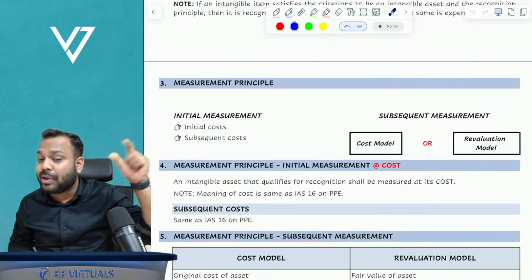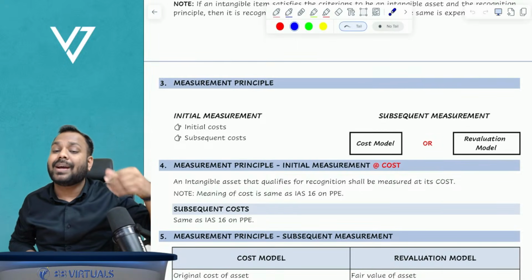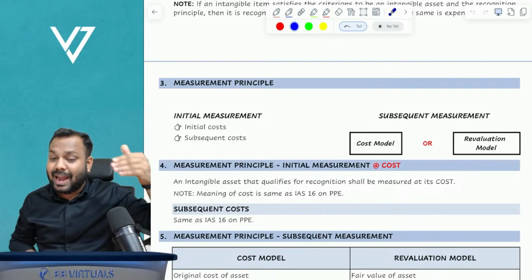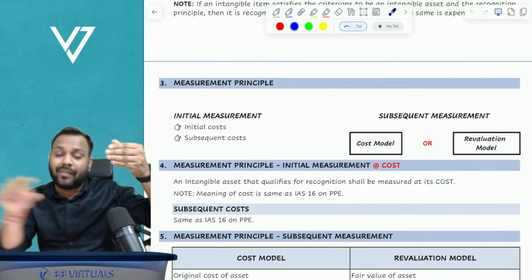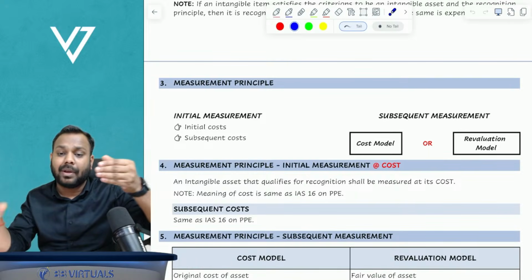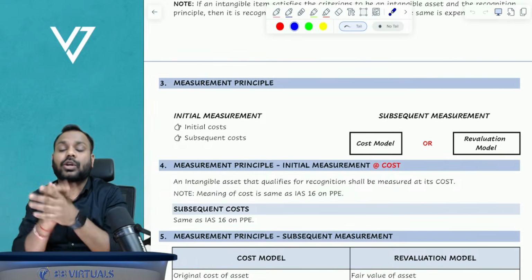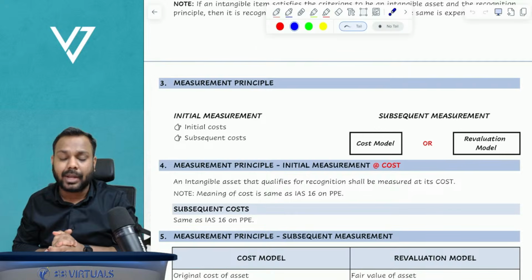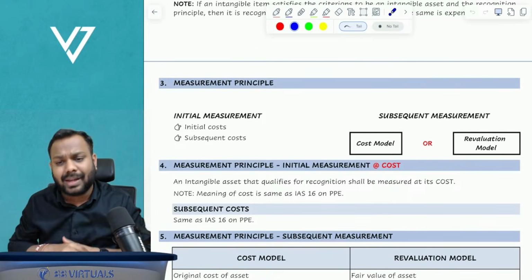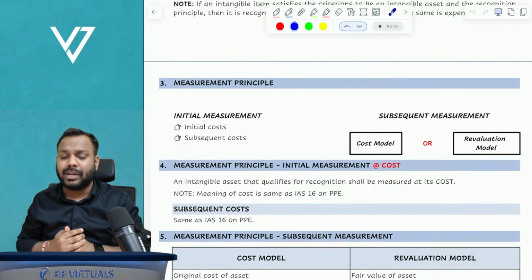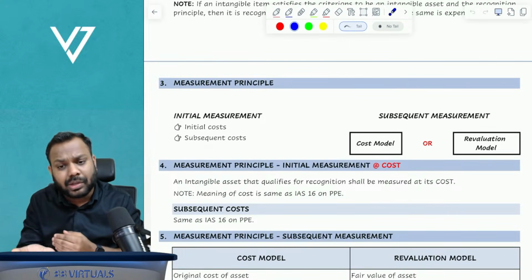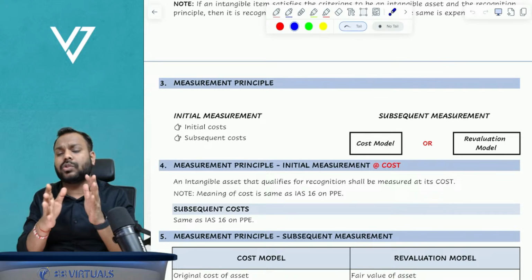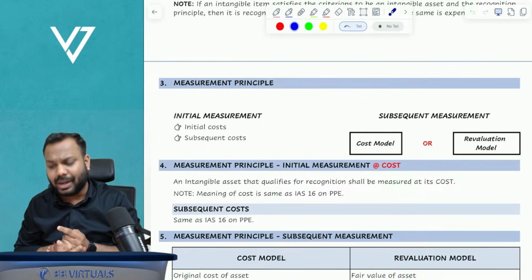Hence the Amazon app will qualify as a qualifying asset, and any borrowing cost incurred in the period of development will be capitalized to the cost of the Amazon app. Plus any other directly attributable cost, testing cost, and installation cost. All those will be capitalized to the cost of the asset.